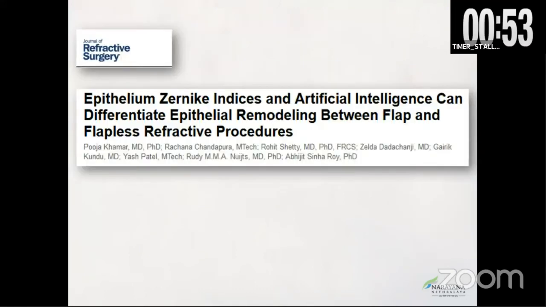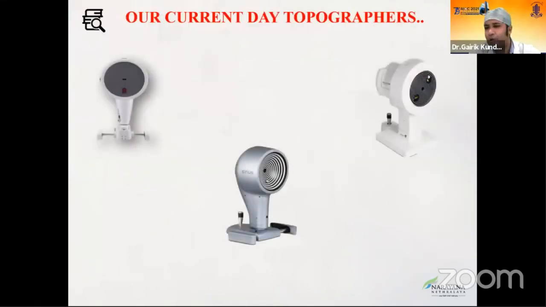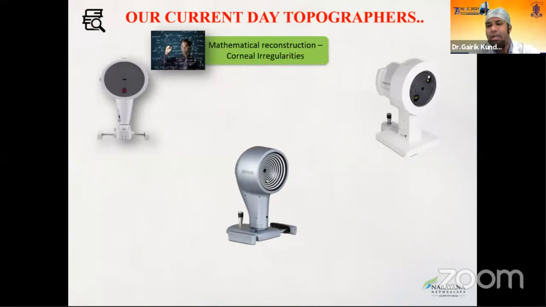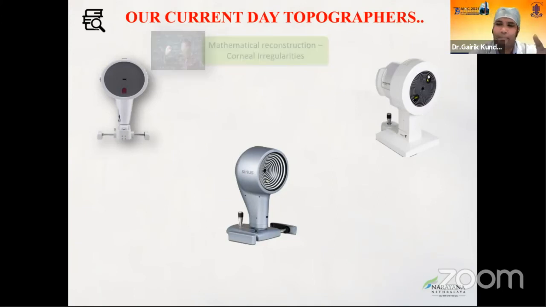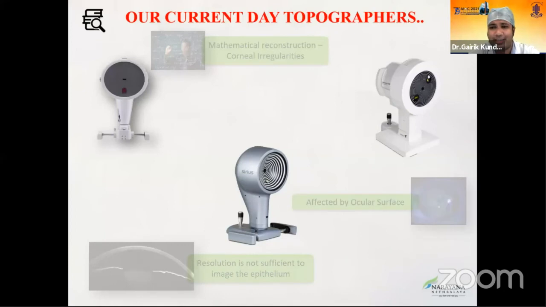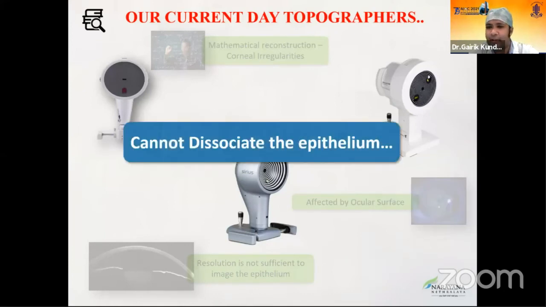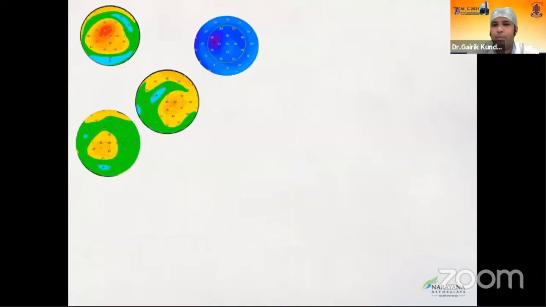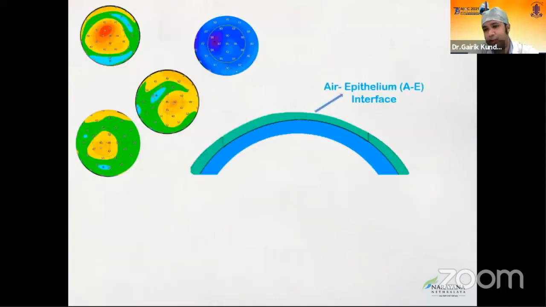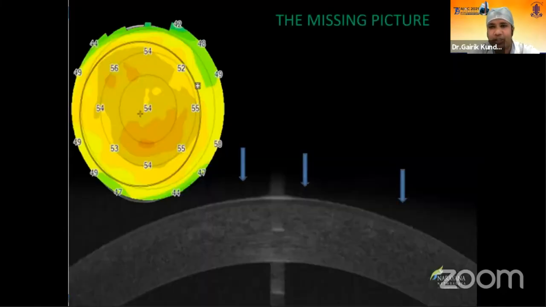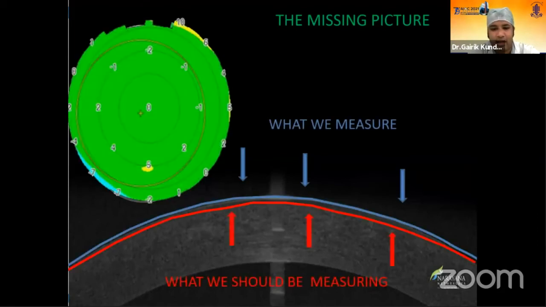Now, what also happens is that many of the topographers actually do not look at where we're actually supposed to be looking, and that is at the stromal level. Majority of the treatments are actually treating the stroma, and epithelium can be a confounder in these cases. And therefore, studying epithelium is very important in addition to looking at topography, because the current topographers cannot really dissociate the epithelium. So where we are actually supposed to be looking is what the arrows in red signify.